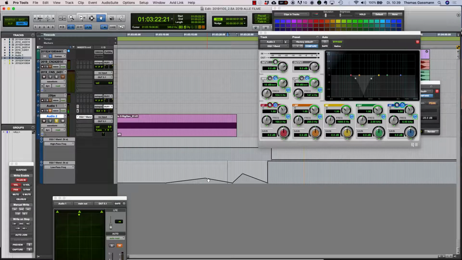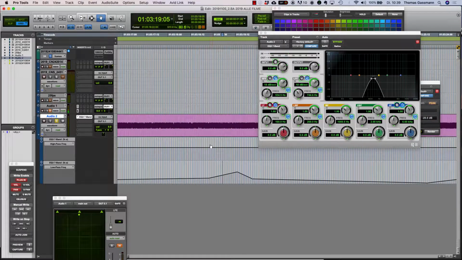Now, when I want to create a swoosh, I have to do something rather like this. For example, or I can also add more highs to it, like this. And I can choose how long my animation is, where the starting point is.